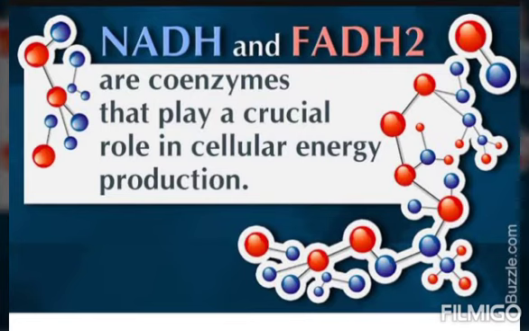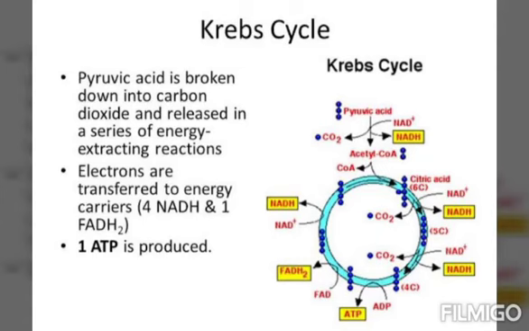So what are these NADH2 and FADH2? These are the 2 types of enzymes. They are formed in the cell and used in cellular respiration. They are formed during the process of glycolysis. Now this glycolysis was the first step in which the energy is obtained.